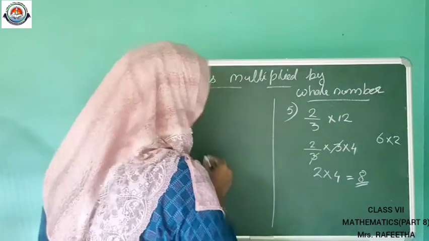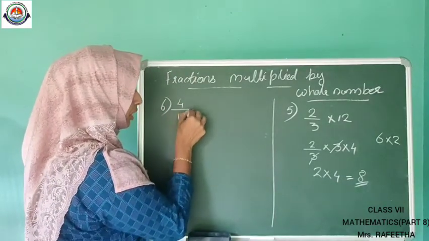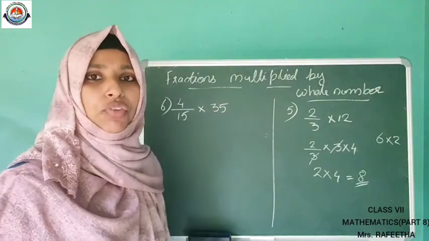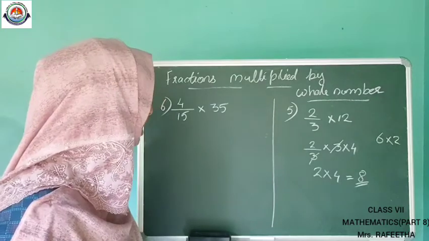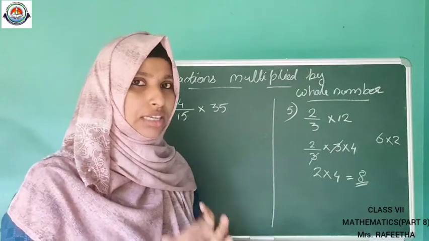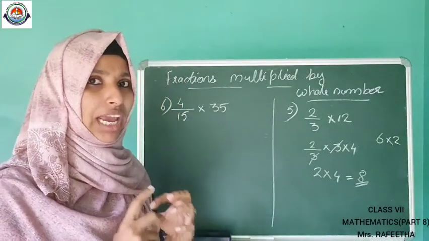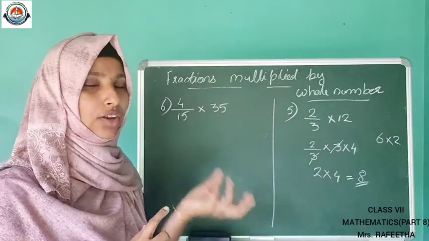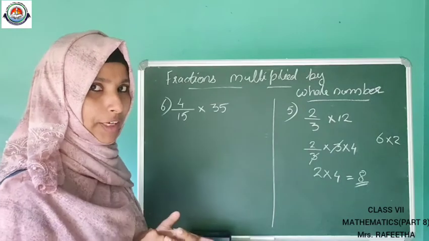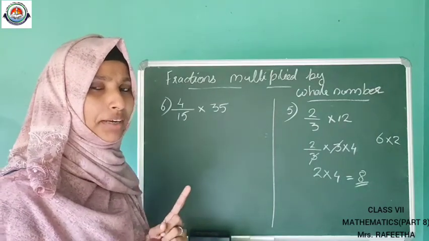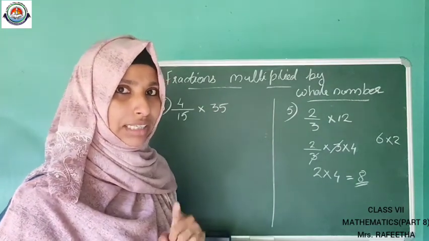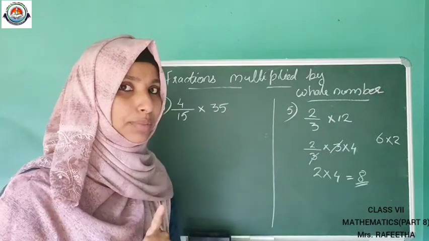Sixth question. 4 divided by 15 into 35. Here what we want to do, just think. Here in the denominator 15 is there, in the numerator 4 is there and 35 is there. Is there any common number between any digits of the numerator and denominator? Yeah, that is 15 and 35. We can find a common number. 15 also carries 5, 35 also carries 5. 35 and 15 are the multiples of